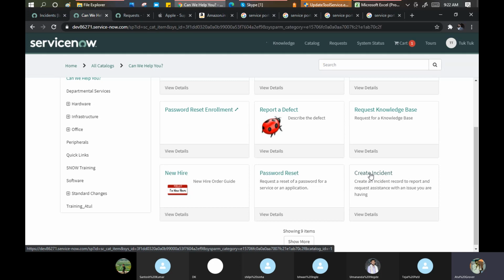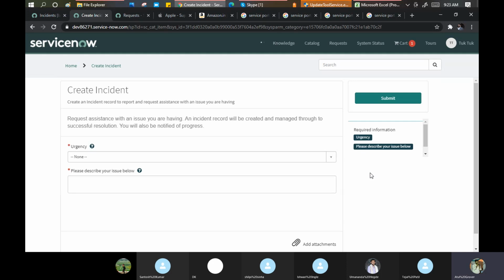And when you click on this create incident, this is called the record producer. This is not called the catalog item, guys. Remember this thing. In short, it is a catalog item, I agree, but practically we call this option a record producer.